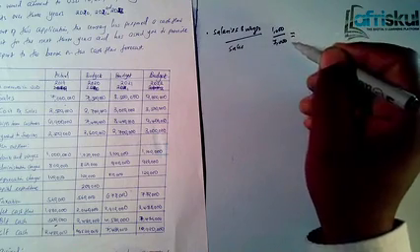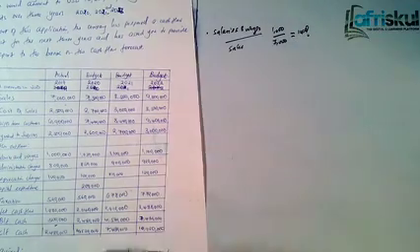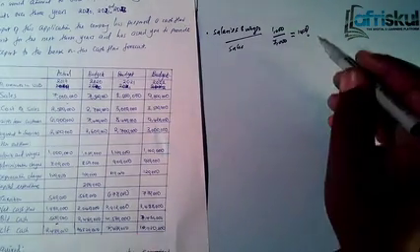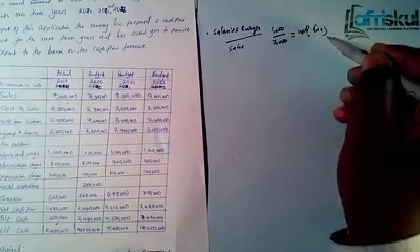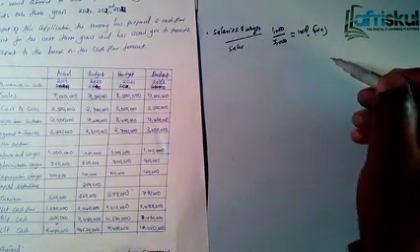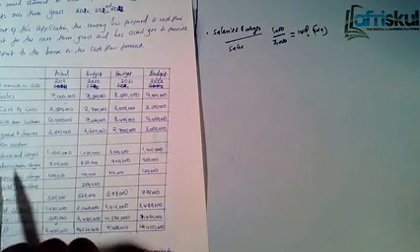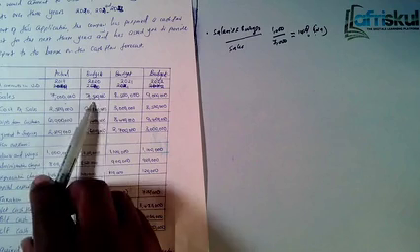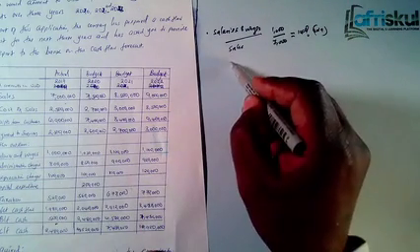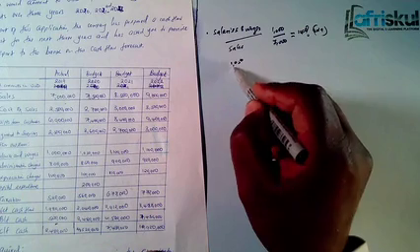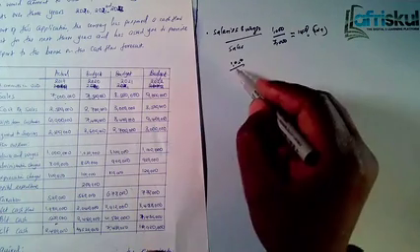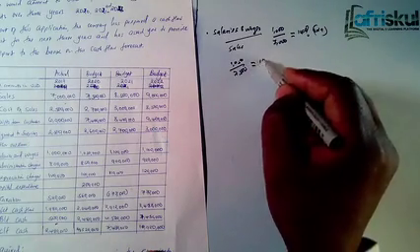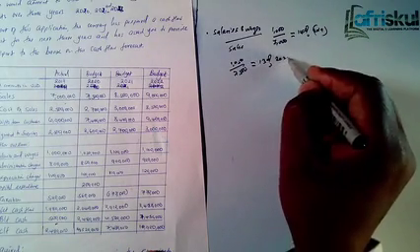So this gives us 14%. That means that the salaries and wages are 14% of the sales. Now this is for 2019. In 2020, we have our salaries and wages as 1,050,000, and our sales are 7.5 million. And this one gives us 13% in 2020.